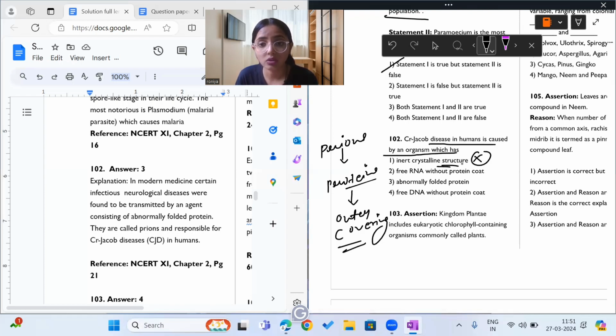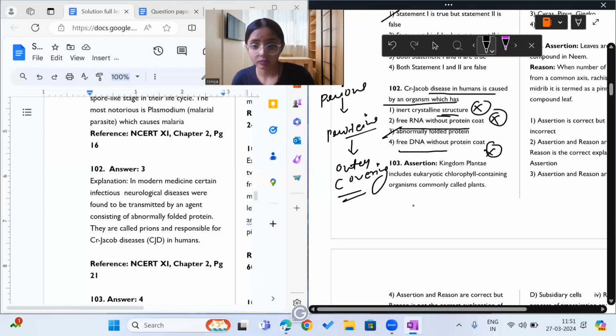No, it's a wrong statement. It does not have a crystalline structure. It has free RNA without protein coat? No, it has protein coat without RNA, so it is also wrong. Free DNA without protein coat? No, it has protein coat without DNA. So abnormally folded protein, yes, that's correct. So option number 3 is correct. Moving on to question 103.